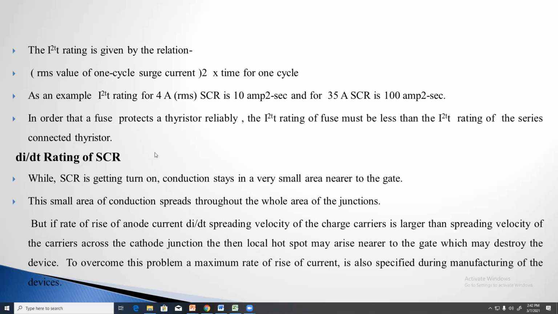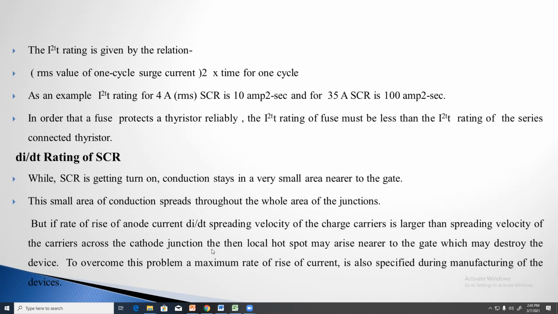And the di by dt rating of the SCR is also important. While the SCR is getting turned on by the rate of change of current, what will happen here? By the rate of rise of anode current di by dt, the spreading velocity of the charge carriers in the inner P layer, at junction J2 or J3, is larger than the spreading velocity of the carriers across the cathode junction.